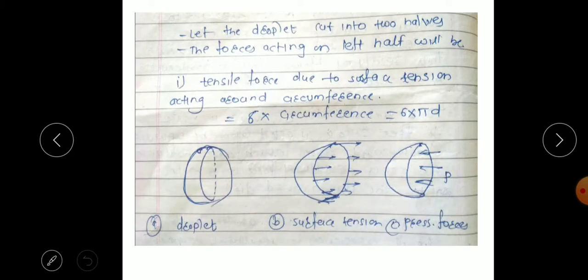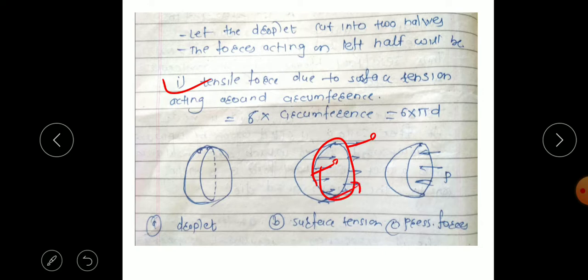Now we have considered two parts of the droplet. The droplet is cut into two halves. So the force acting on one half will be the tensile force due to the surface tension, and this tensile force will act along the circumference of the droplet.